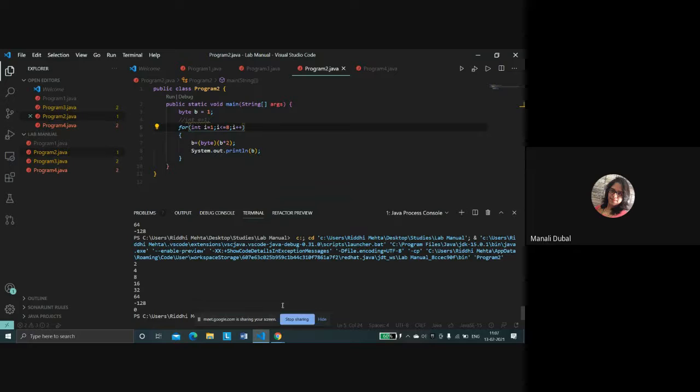Okay. Anybody who is having questions in question number 2, look at Riddhi Mehta's screen. Okay. If you don't understand the code, talk to me. Anybody who is having questions in question number 2, look at her screen. If you don't get this answer, if you don't get the code, always talk to me. Are you getting this? Batch number C. Yes, ma'am. Okay. Anybody having any questions in this code?